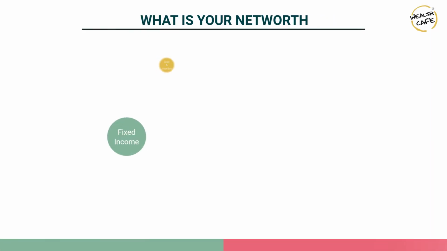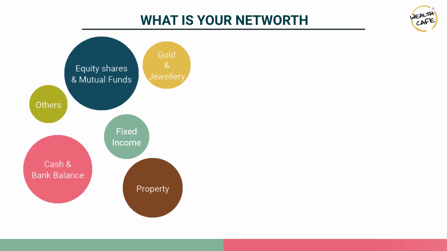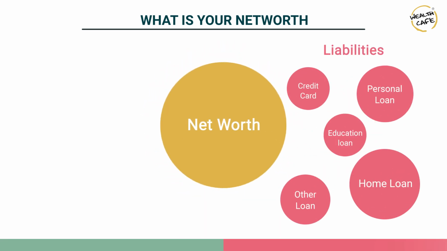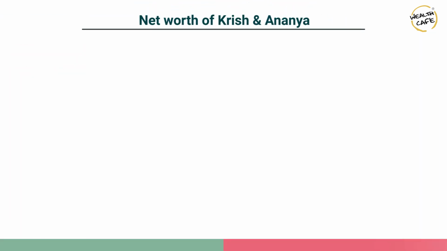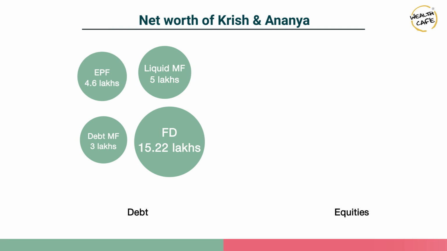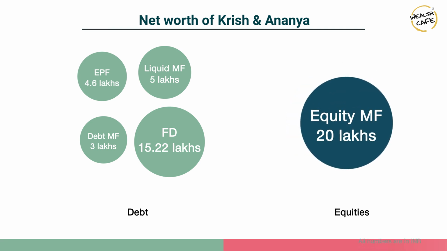Net worth is basically equal to the sum of all your assets across the 5 asset classes minus the sum of all the liabilities that you have for any of the assets that you've taken. So if you look at the net worth of Krish and Ananya, they have their investments in debt in the form of fixed deposits, liquid mutual funds and debt mutual funds, and in the EPF that they contribute for their retirement, and they have their investments in equity in the form of equity mutual funds.